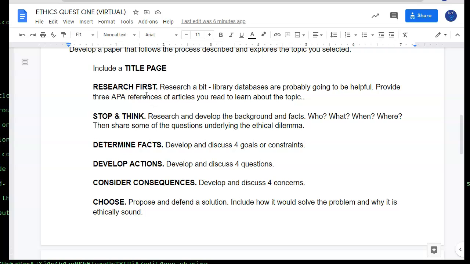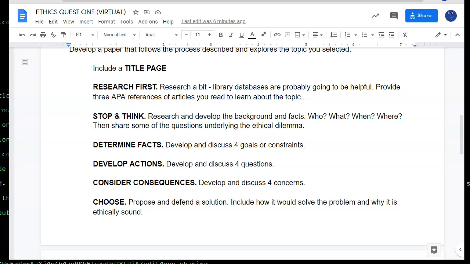Okay. Before you start writing, though, I want you to research. I want you to explore your topic. Library databases would be preferred, but you can Google stuff as well. You're going to provide APA references for at least 3 of the articles or journal entries that you find.